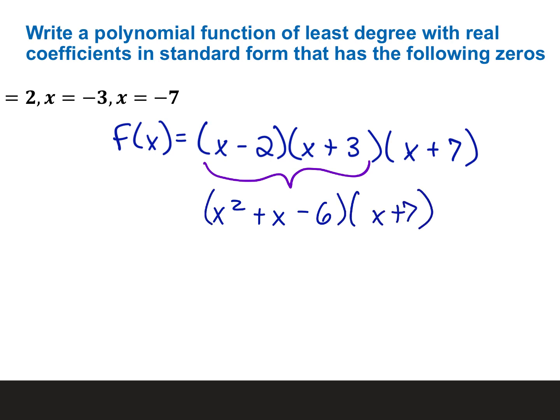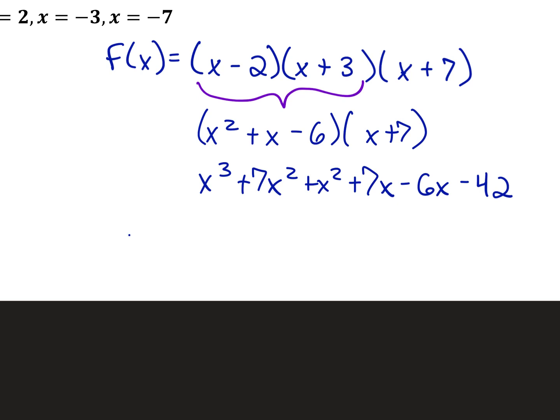And then a round of triple distribution, however you organize your work there. x cubed plus 7x squared plus x squared plus 7x minus 6x minus 42. So your final function is x cubed plus 8x squared plus x minus 42.